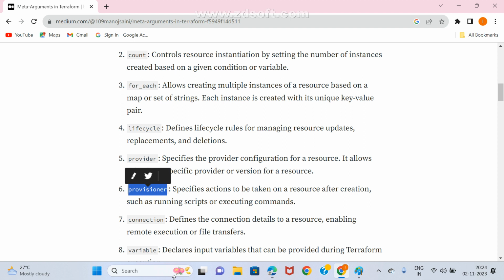Null resource. Okay. What is a null resource? It does not do anything; such resources are null resources. Why do we use null resources? To execute scripts. Now you know. Where can we use connection? The connection meta argument is used only at the time of provisioners.